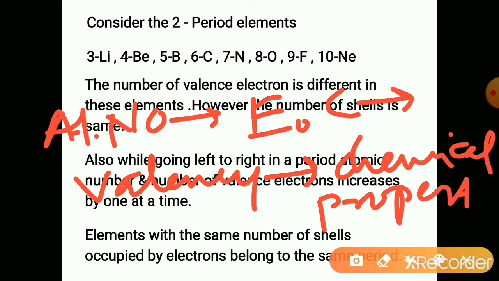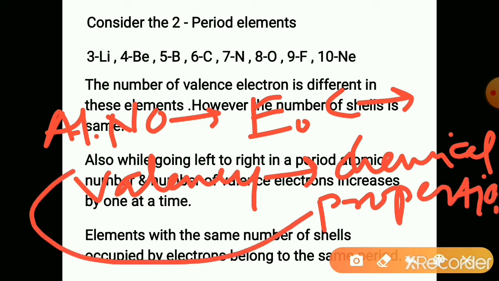Okay, so chemical properties depend upon what? Atomic number. What decides the chemical properties? Valence electrons. And valency can be valence electrons. Valence electrons or valency will not be the same. Sometimes it differs.